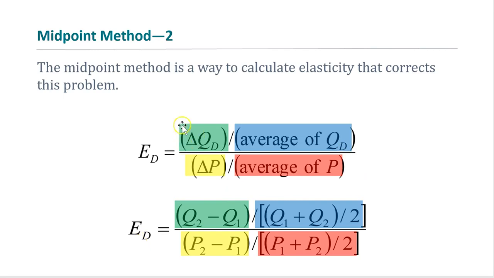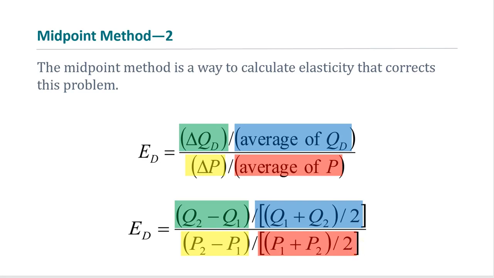Basically, you need to find the difference between the two quantities after the price change, and then divide it by the average of the quantity. In the denominator you find the change in price, which is the difference between the old and new price, divided by the average of the price.